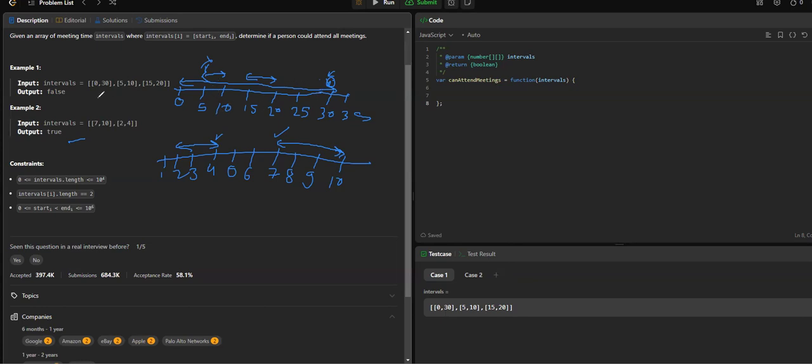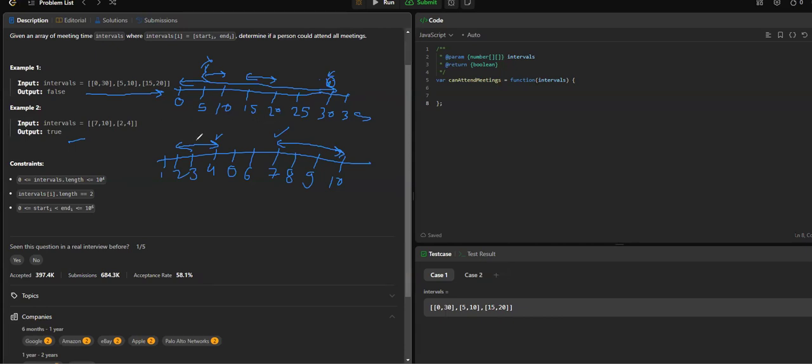So what we are doing here, whatever input array we have, we just need to find all the meetings in start order: which is the first meeting going to start, then which will be the second, the third, and the fourth. To do that, we just need to sort the input array based on the start of the meeting. That's how we know the first, second, third, and fourth meetings.